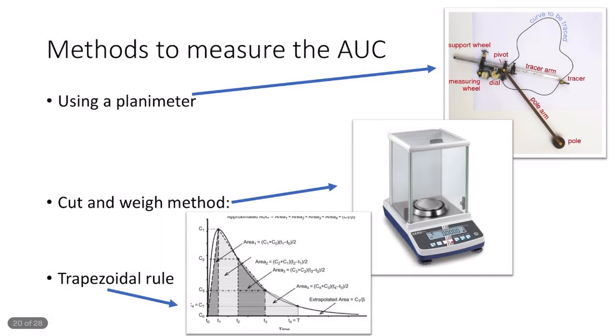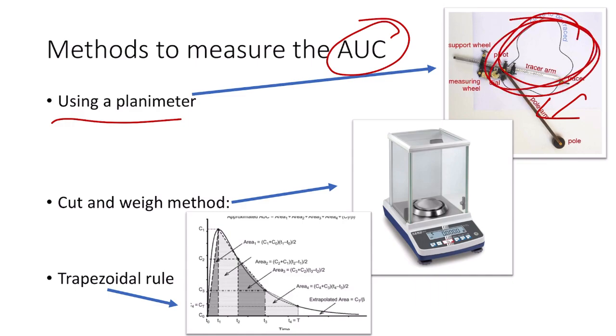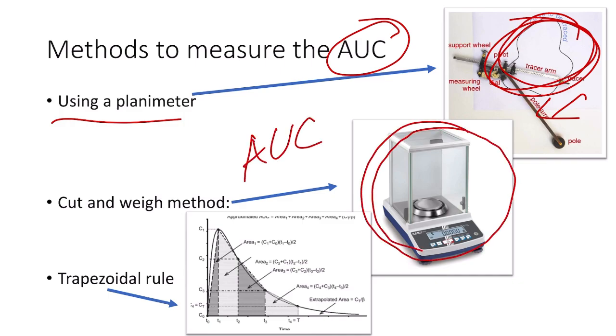Now coming to the different methods of measuring the area under the curve for knowing the bioavailability. We can use a planimeter, an instrument used to measure the area of plane figures, as you can see here. Then we have the cut and weigh method, where we cut the AUC curve and measure its weight on an analytical balance. Then we have the trapezoidal rule, in which the area under the curve is divided into several trapeziums, the areas of the several trapeziums are found out, and then we finally add up those areas.